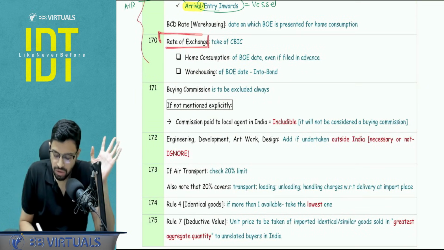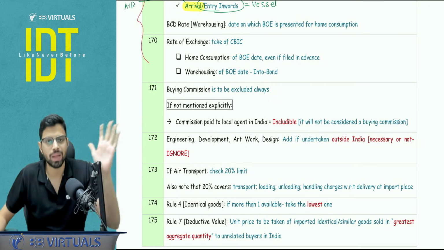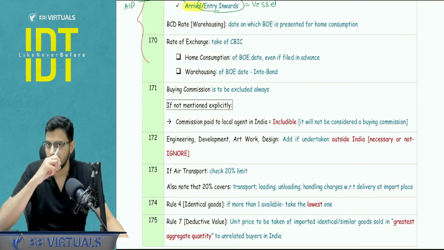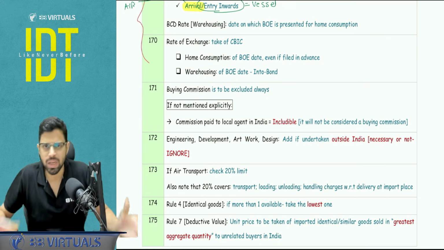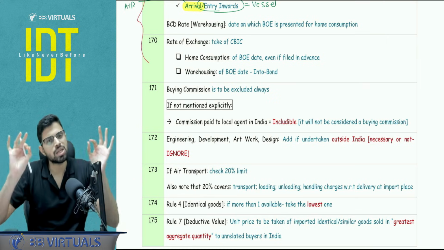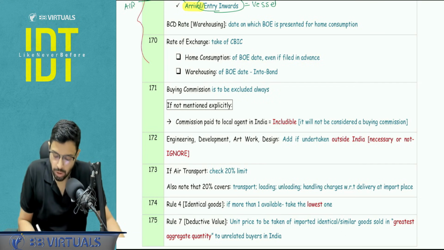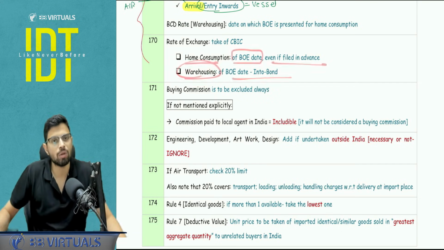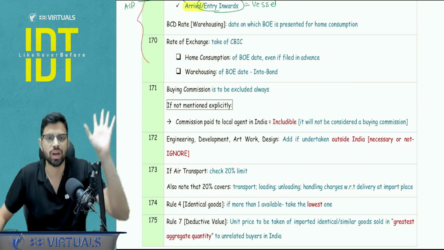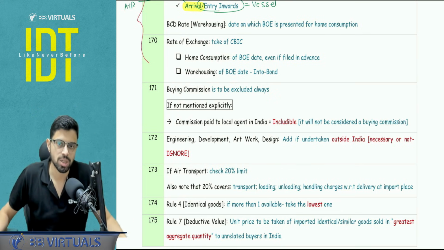Rate of exchange, first of all I have to take off the CBIC. They will give you the rate of RBI, they will give you some other rate. No, you have to ignore that. You will be picking the rate of the CBIC and which date. If it is a case of home consumption, here I don't have to see fresh or anything, just the original filing that is done, the main document that you file, that is the bill of entry. So in case of home consumption, you take the bill of entry even if it is filed in advance. In case of warehousing, you see the original into bond bill of entry, not the ex bond. You see the into bond bill of entry is filed, that date's rate of exchange you will be picking.